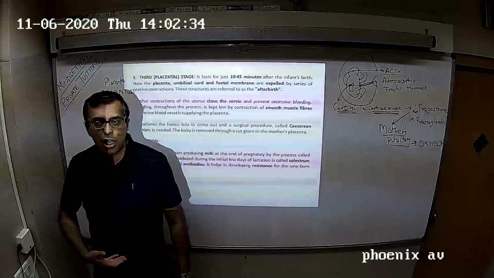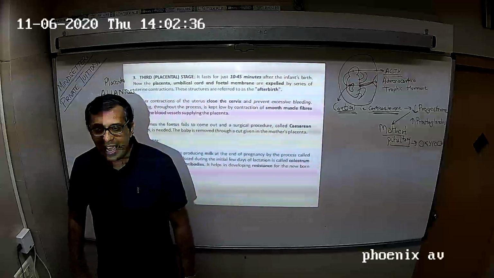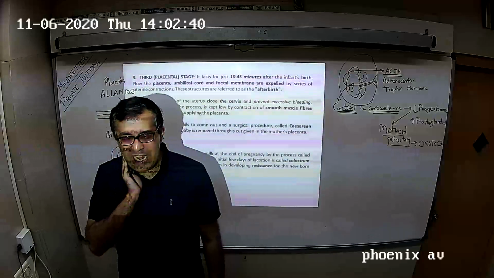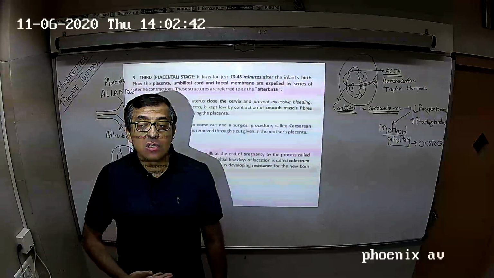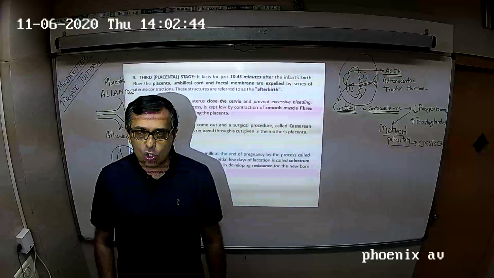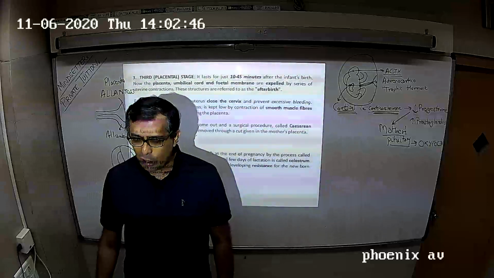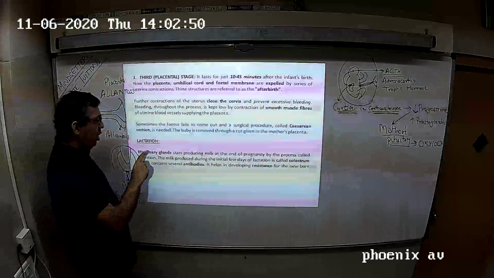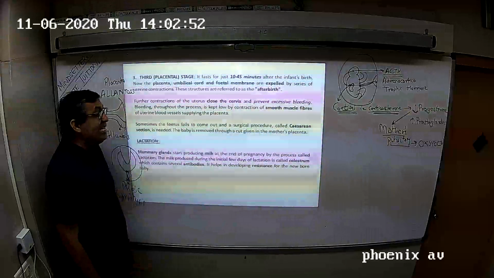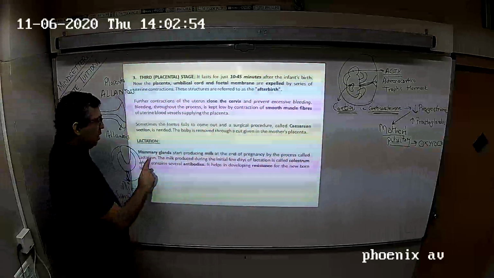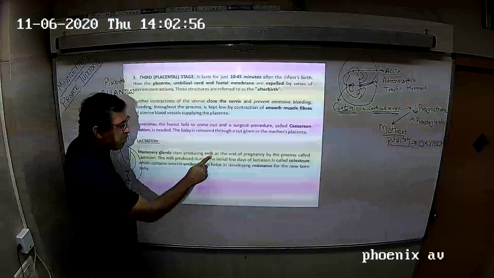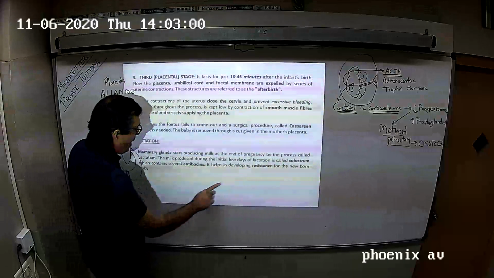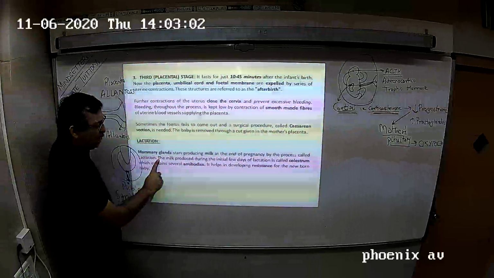So what is the surgical operation called? A Cesarean section. So you have a normal delivery called vaginal delivery, or we do a surgical removal of the fetus, which is called a Cesarean section. And we end today's lecture with a very nice point called lactation. So, mammary glands start producing milk at the end of pregnancy by a process called lactation.